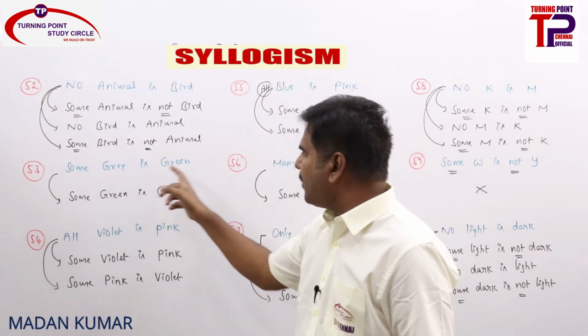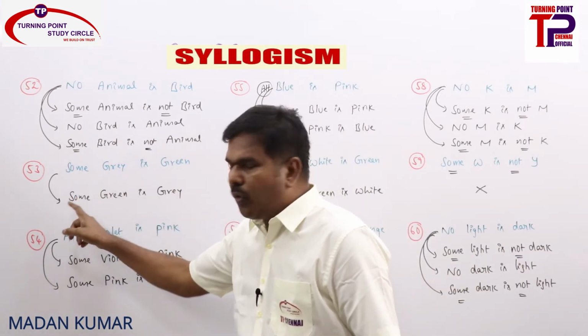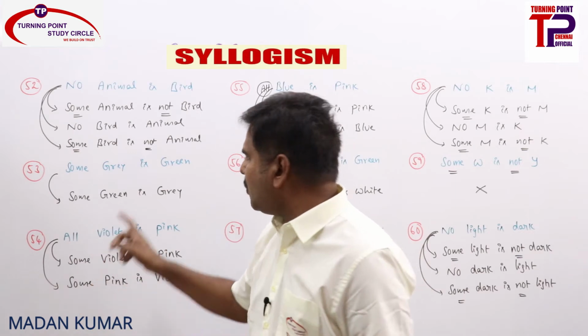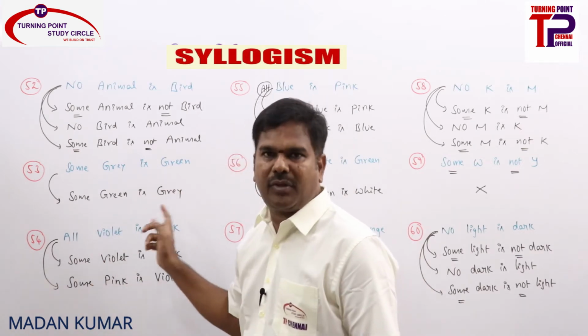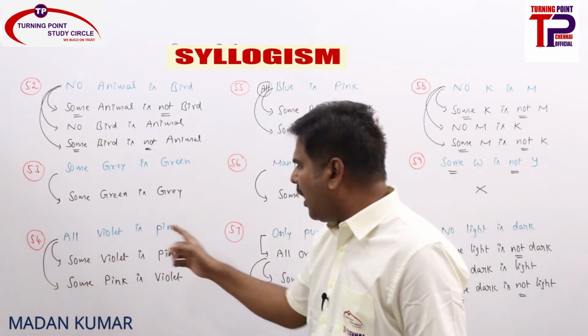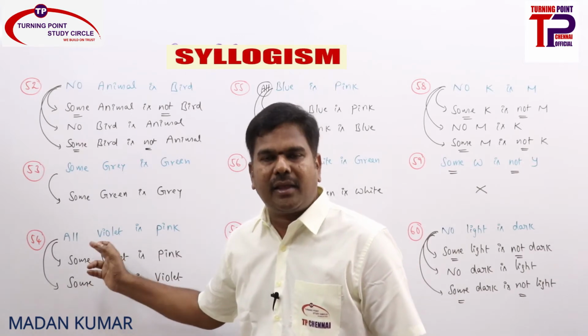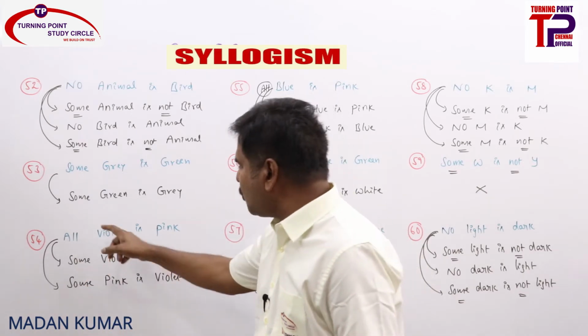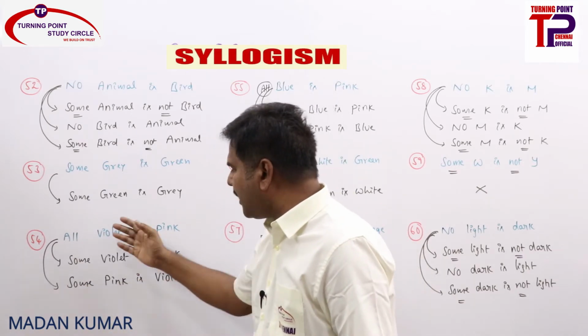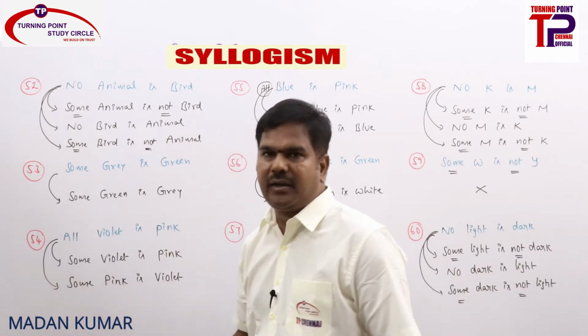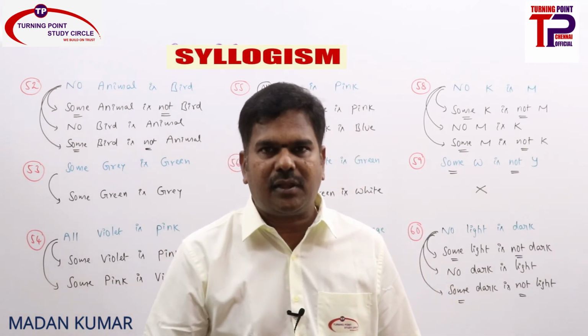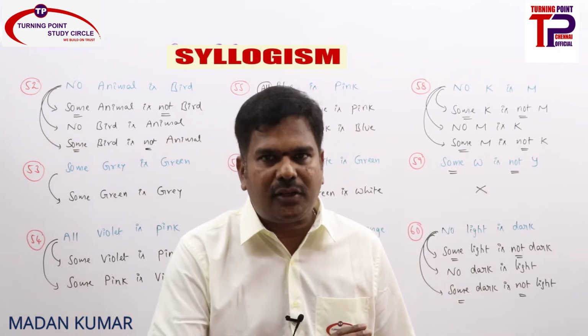Next one, some gray is green. I can only be converted into I. What is the answer? Some green is gray. What is the next one? All violet is pink. A is directly implied by I, and A can be converted into I. So directly implied: some violet is pink, and converted: some pink is violet. So first write the implications and then write the conversions. Like that you proceed.